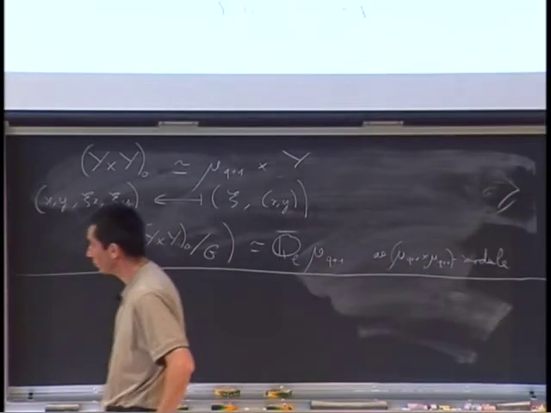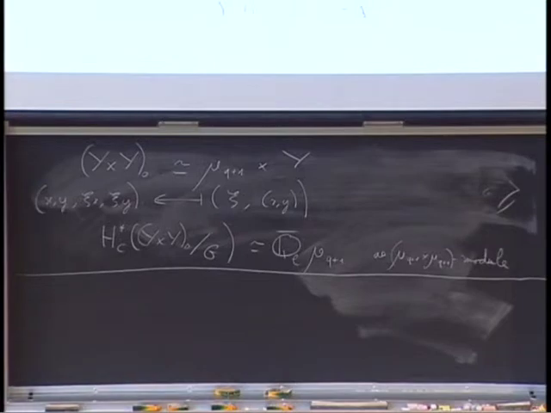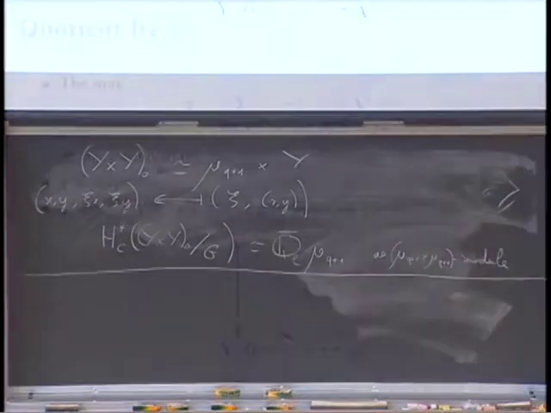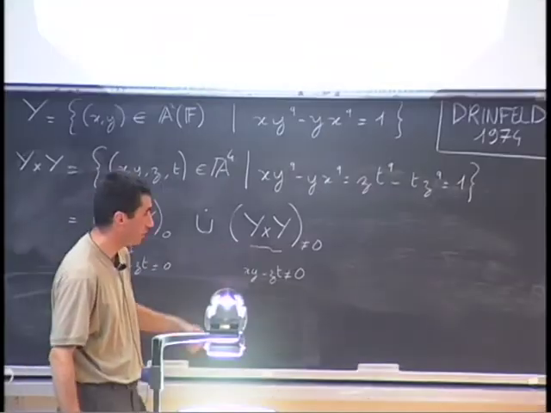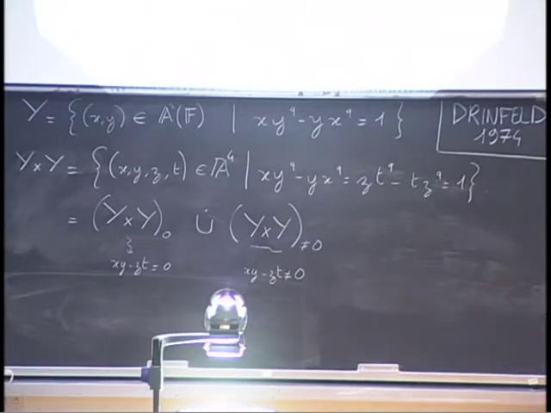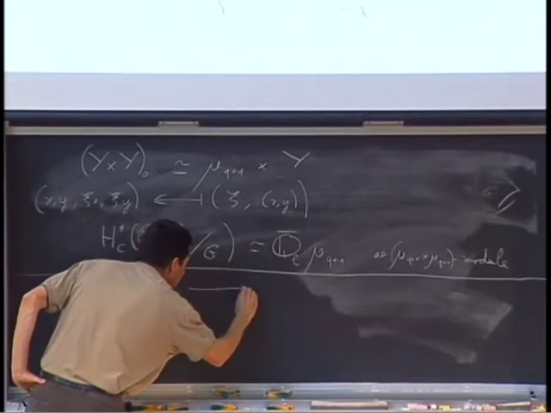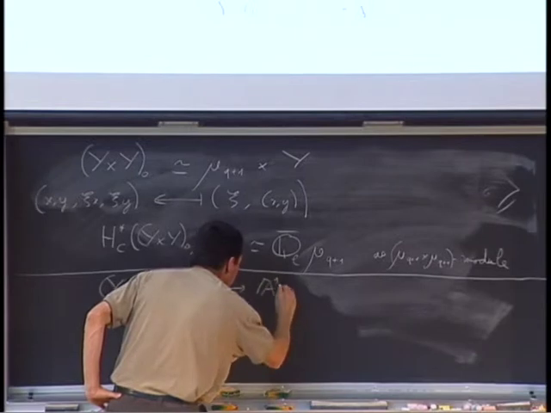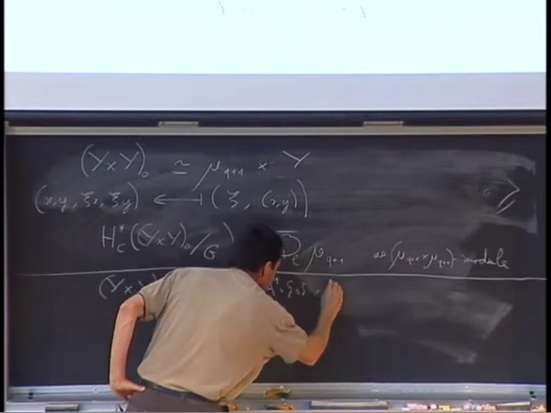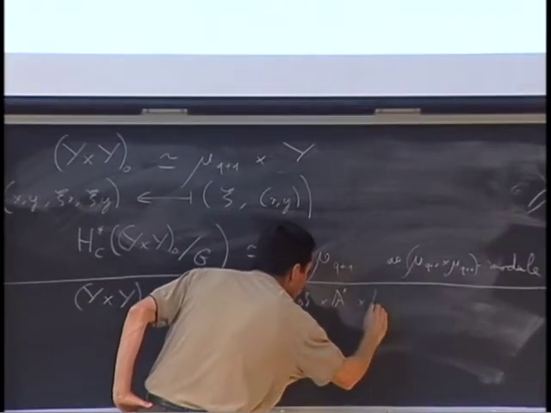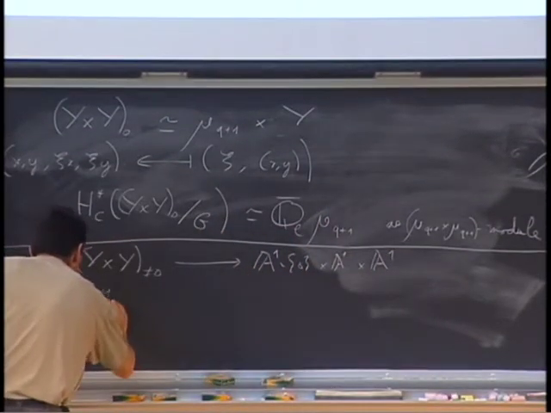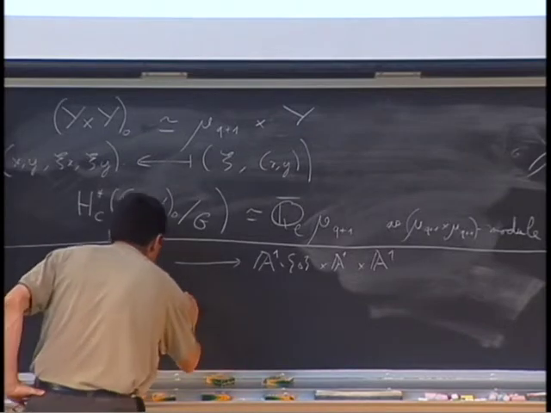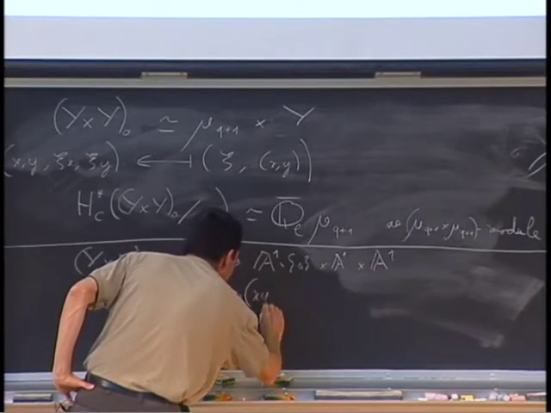So it goes as follows. Well, we must find some maps that are invariant under the action of G in order to compute the quotient by G. So let's consider the following map that goes to A1 minus 0 cross A1 cross A1 that sends x, y, z, t to, well, the first coordinate is x.